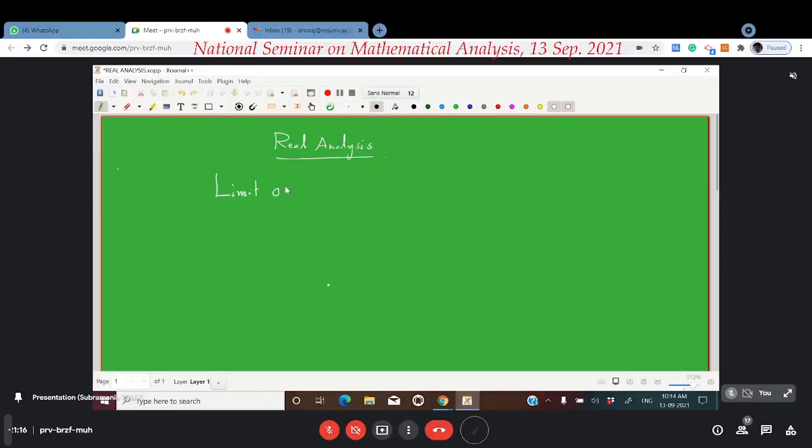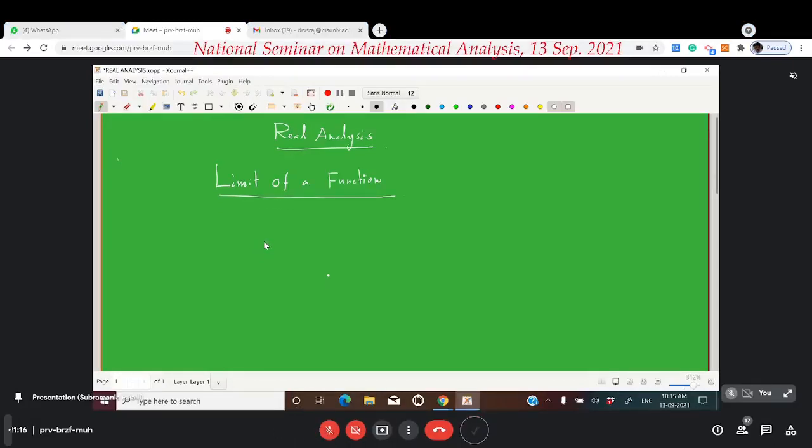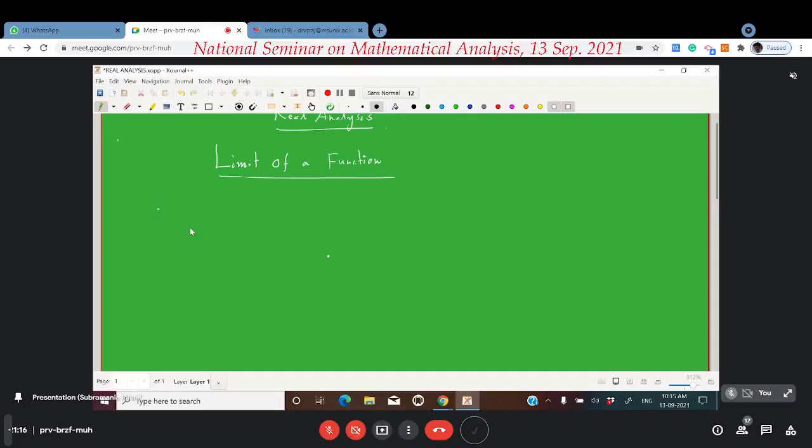Limit of a function. For many students at the undergraduate level, the epsilon-delta definition of limit may feel a little tough to understand. Now, my aim is to make them understand it clearly. So I will start with a simple example. Because, dear students, for a moment assume that you have never seen this limit symbol. For a moment, we will try to define it.